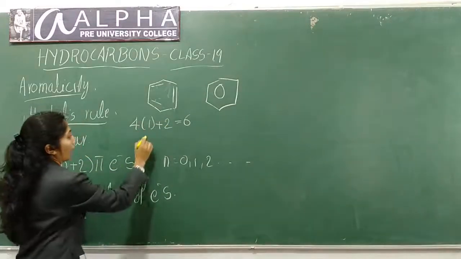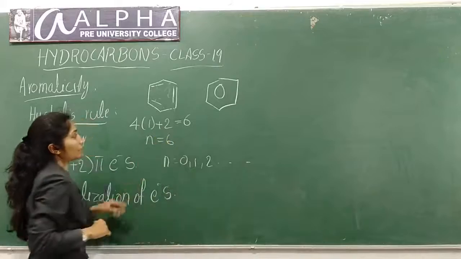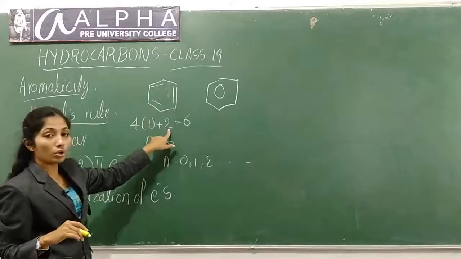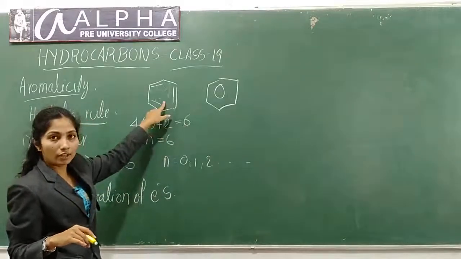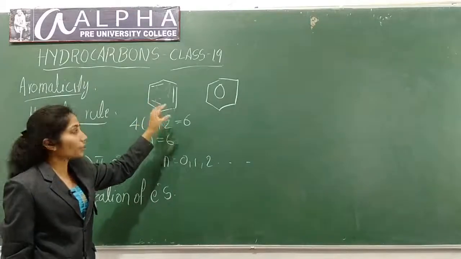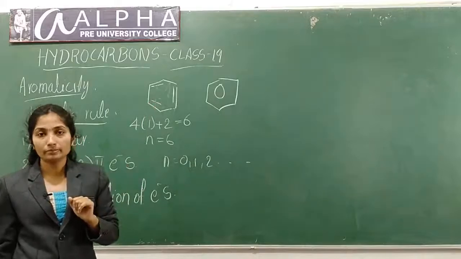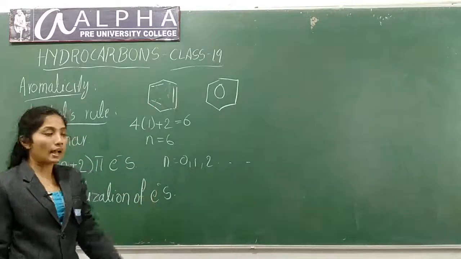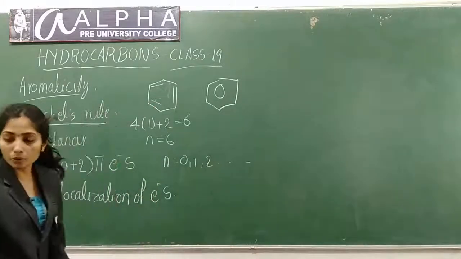So it contains 4n+2 pi electrons. It is planar and delocalization of electrons is there. So this is aromatic in nature. Benzene is aromatic.